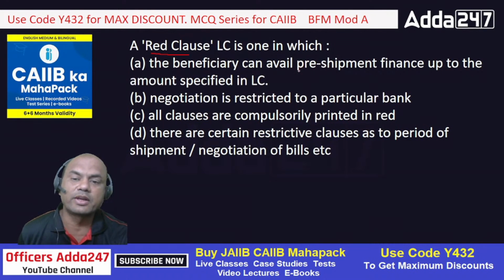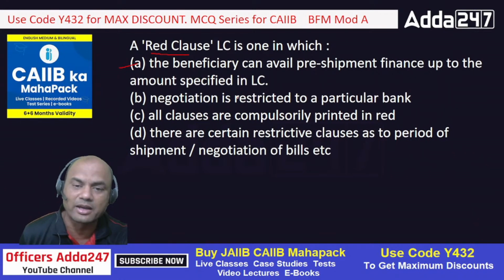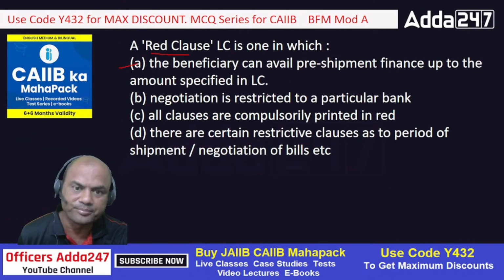So let's look at the answers. The beneficiary can avail pre-shipment finance up to the amount specified in the LC. That's right. That is the answer number 1. So A is right. What about B? Negotiation is restricted to a particular bank. Now this is not a concern of red clause LC. This can be applicable to any bank, any LC: red clause, transferable, revolving, standby. Any LC, negotiation can be restricted to a particular bank. It has nothing to do with the type of that LC.